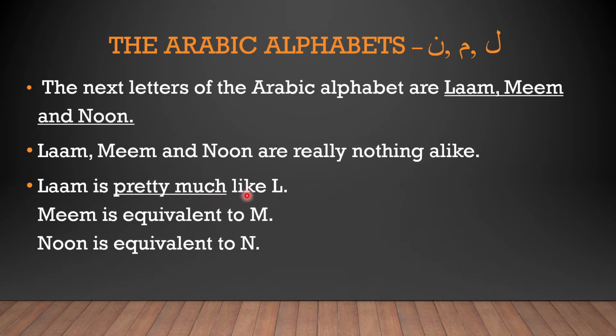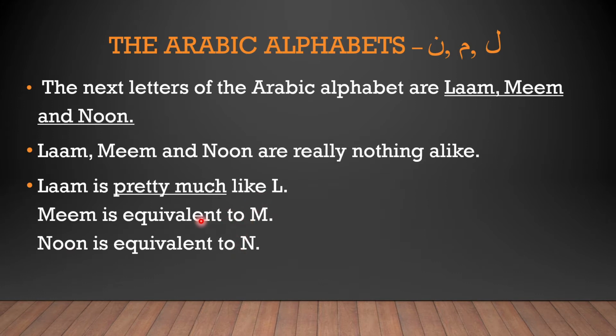Lam is pretty much like L. This means that the L sound is exactly the same as the Lam sound. Mim is equivalent to M. Similarly, the M sound is exactly the Mim sound. And Noon is equivalent to N. The N sound is the Noon sound. So Lam, Mim and Noon have the English equivalents, which are L, M and N.